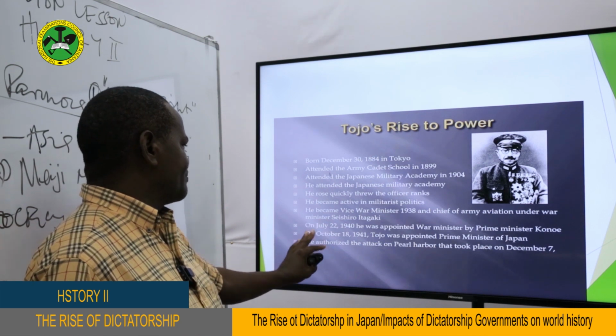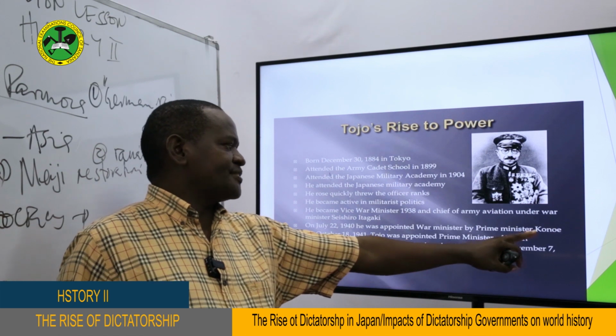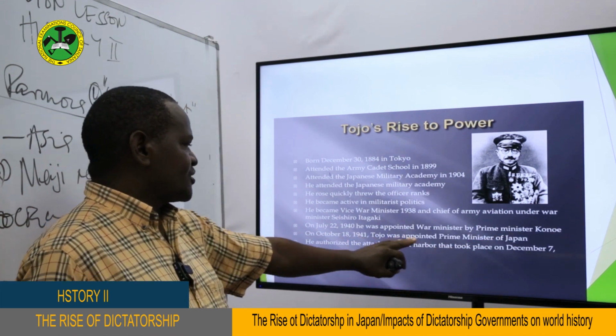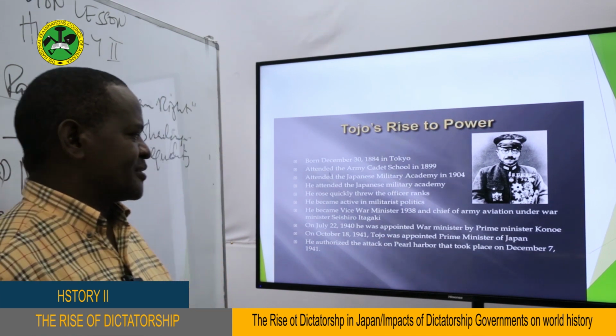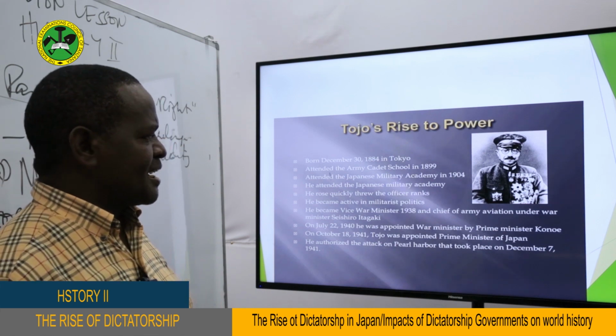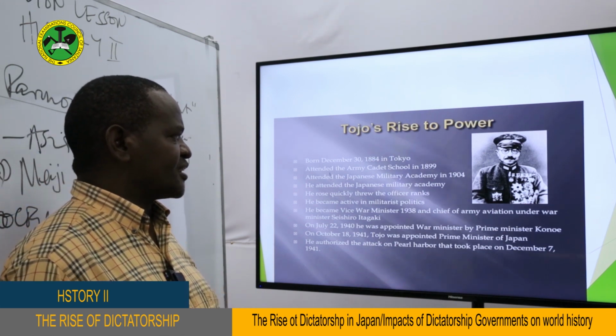But most important, as I said, in 1940 he was appointed war minister by Prime Minister Konoe. But on October 18th, 1941, Tojo was appointed Prime Minister of Japan, as you can see. And this is the man who authorized the Japanese attack on Pearl Harbor and forced the United States of America to join the Second World War.